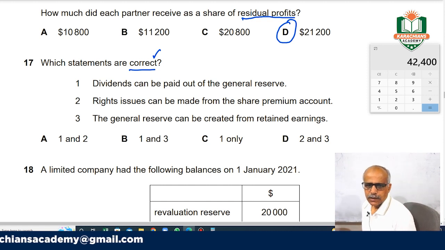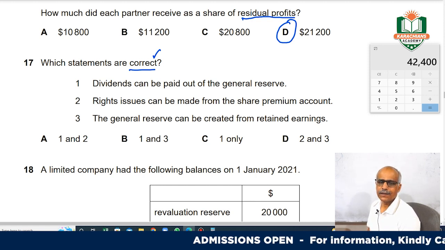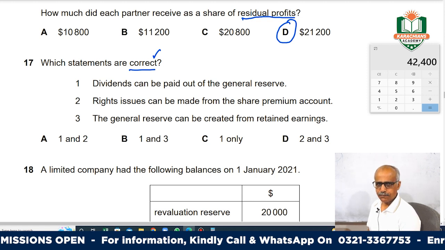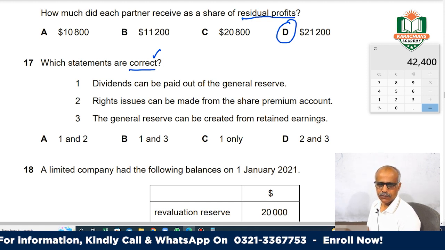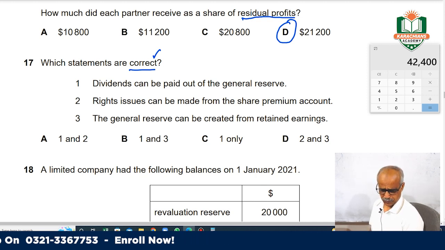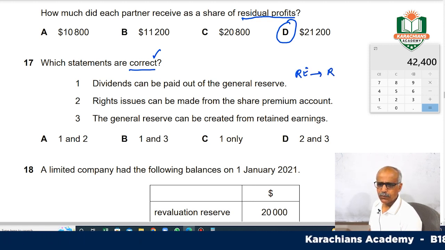Dividend means stock dividend, which is not paid in cash. There is cash dividend and stock dividend. Stock dividend is paid in the form of shares. Can it be paid out of the general reserve? Yes, sure, because from retained earnings we transfer an amount to general reserve.